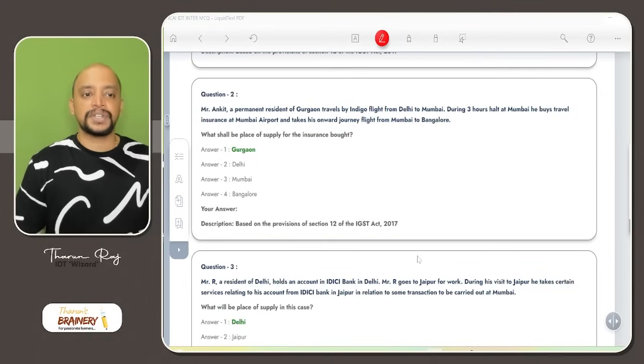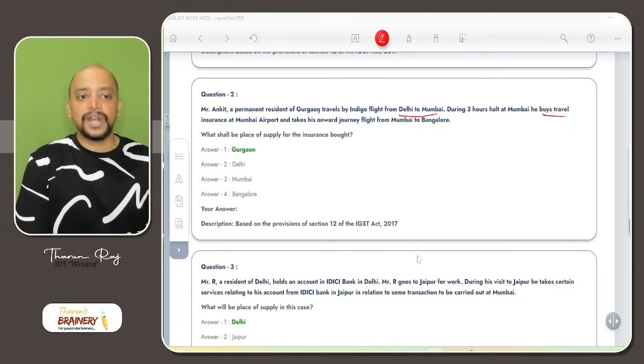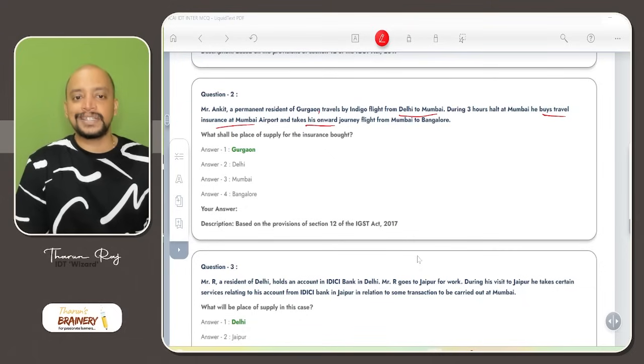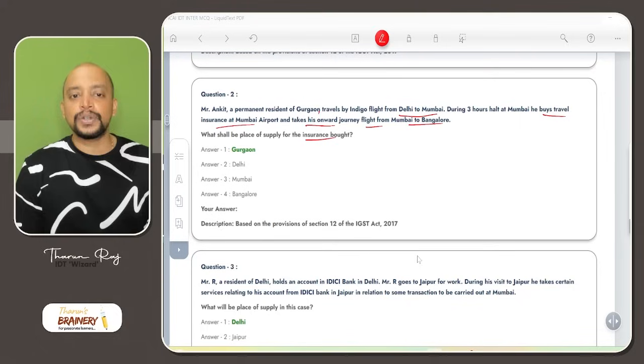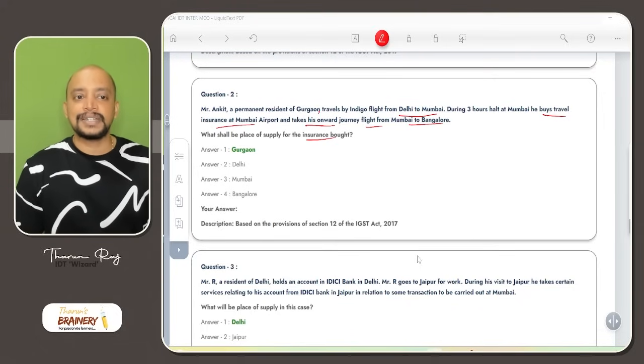Then next one, second question. Mr. Ankit, a permanent resident of Gurgaon, travels by Indigo flight from Delhi to Mumbai. During a 3 hours halt at Mumbai, he buys travel insurance at Mumbai airport and takes his onward journey flight from Mumbai to Bengaluru. What will be the place of supply for the insurance bought? For any services during the conveyance, we need to take the starting point of the conveyance.